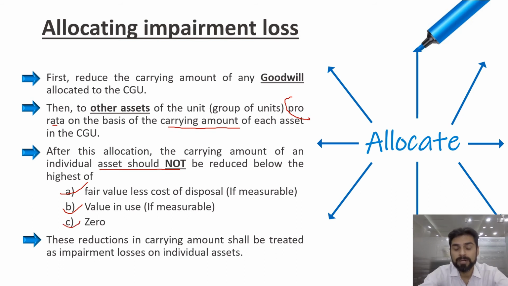You cannot reduce any asset below zero, right? This reduction in the carrying amount shall be treated as impairment loss for the individual asset. So whatever total impairment loss you arrive at, first allocate to goodwill, then to the remaining assets on the basis of the carrying amount, and make sure that no asset goes beyond the higher of these three items. That will be treated as the impairment for each of the individual assets.